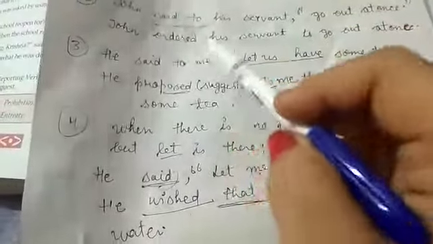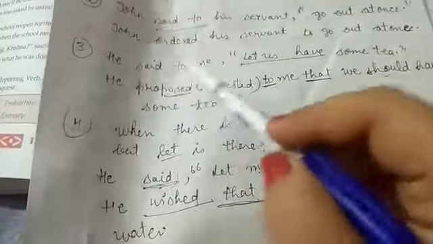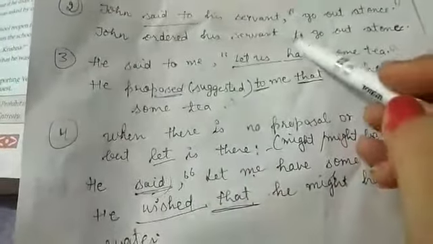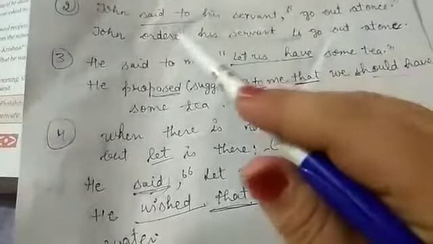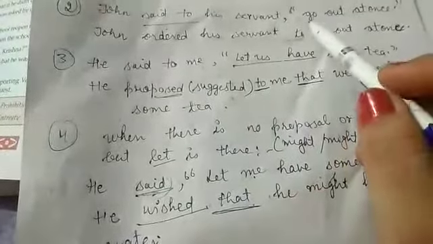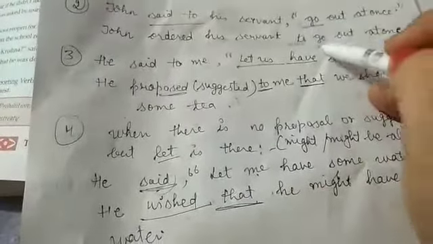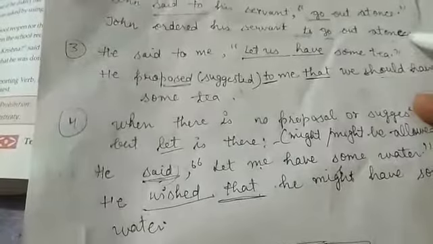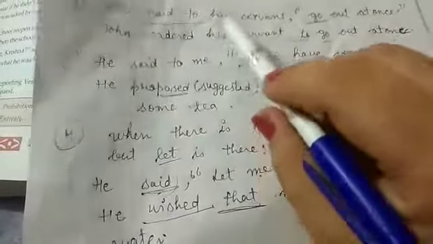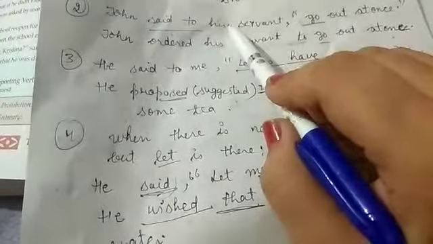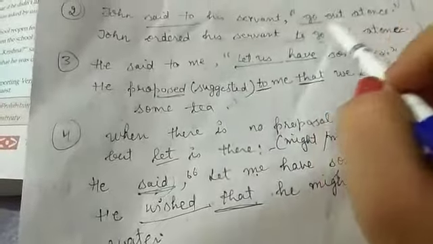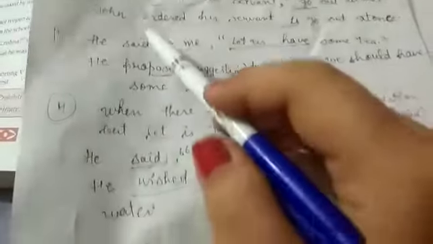John ordered his servant. Instead of said to, according to the sense of the sentence, we have used ordered. His servant, to is the connector. Ordered to. Clear? So to plus verb go. John ordered his servant to go out at once.